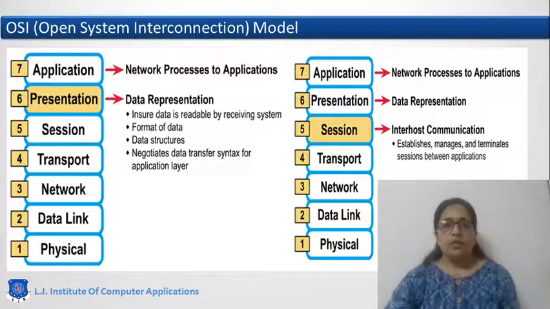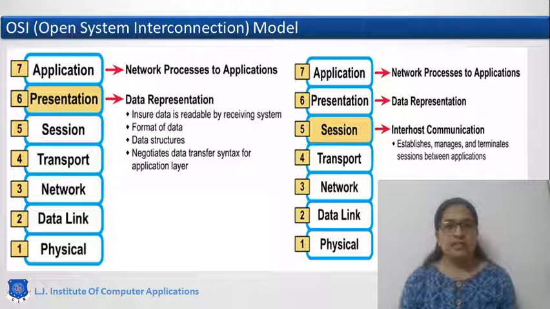To understand the session, let's take one example. Suppose you have opened Gmail or any other email service to send an email, and you have left your system unattended for some time. Then what will happen? After some time, when you come to your desk, you will find that you are logged off and you have to log in again. So the session layer will manage the session for security purposes. It will do the authentication and verification of the user.